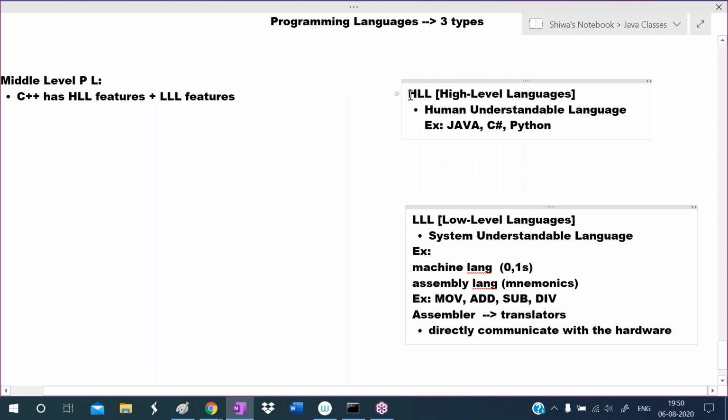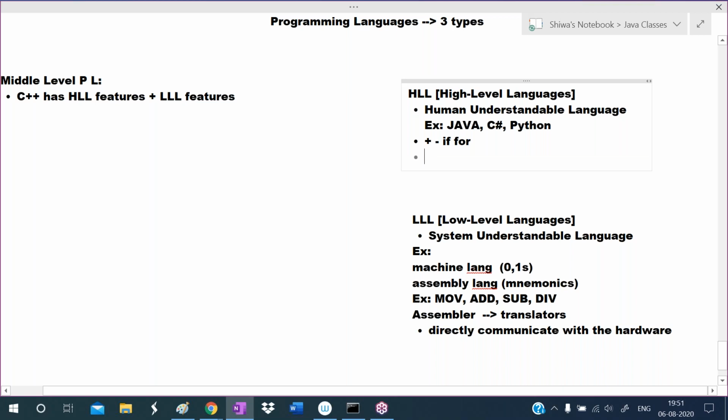So that's why they developed what? High level languages. These high level languages are the human understandable languages. We use English words in these languages. Also, many features will be there, like operators and control structures. Such types of features will be provided by these high level languages.